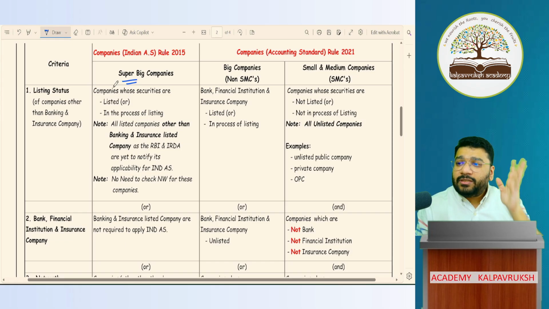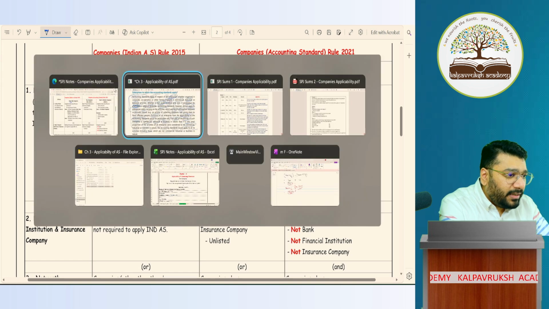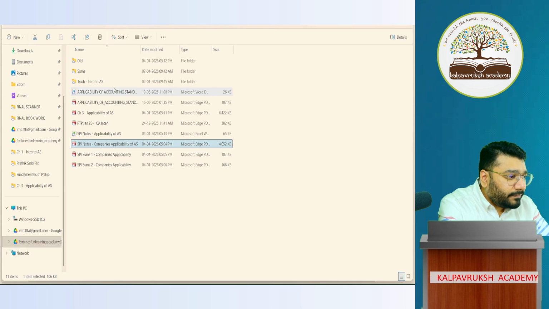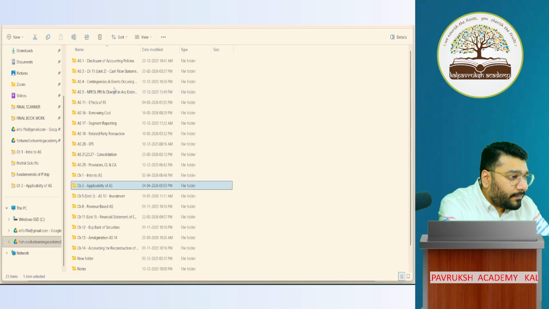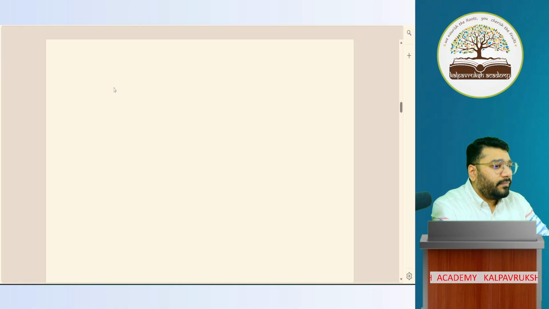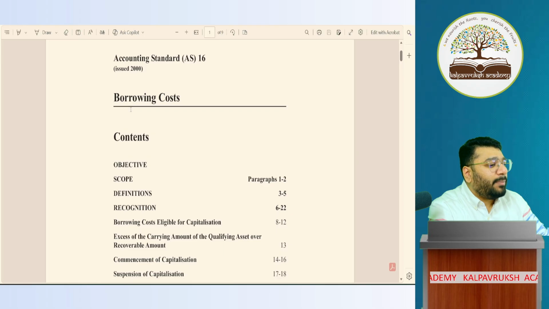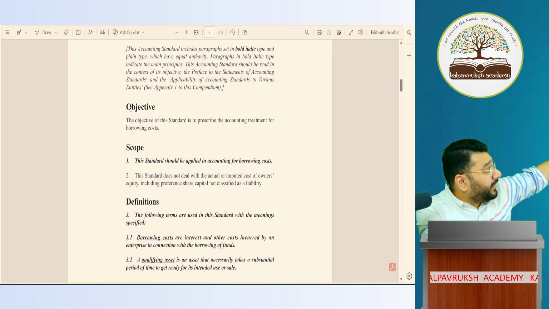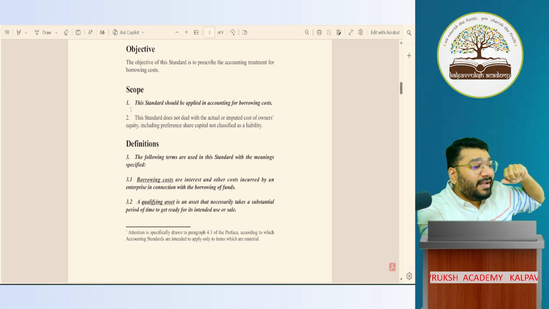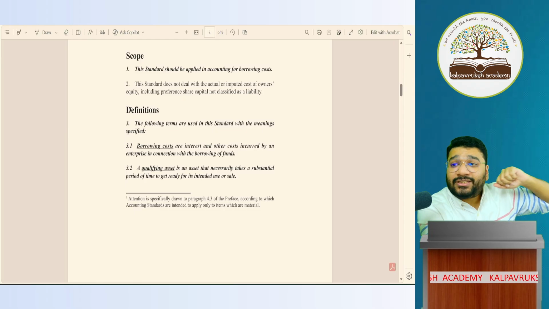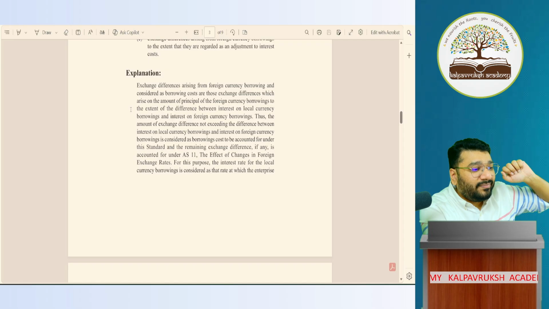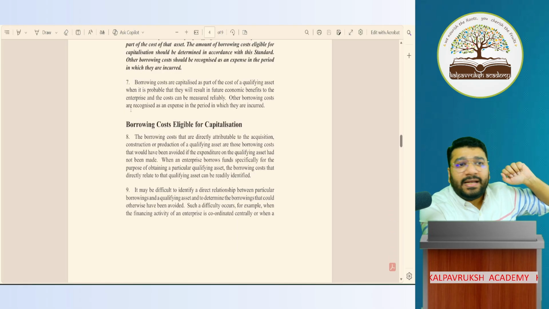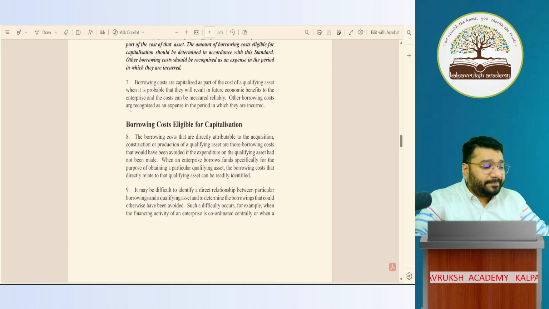So this PD, how does it look? I'll just show any one random. This is your original accounting standard, which is approved by ICAI. Before approval, see, objective is there, scope is there, definition is there. This is the finalized one. The same copy before finalizing is called as PD.